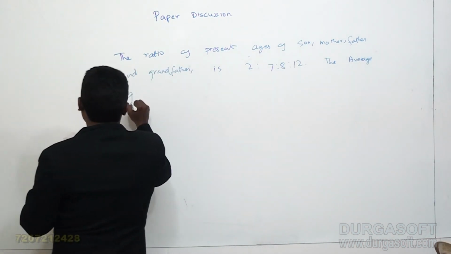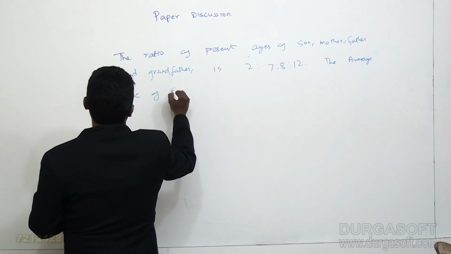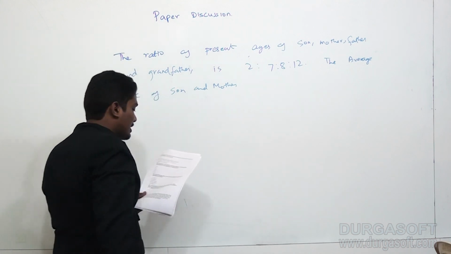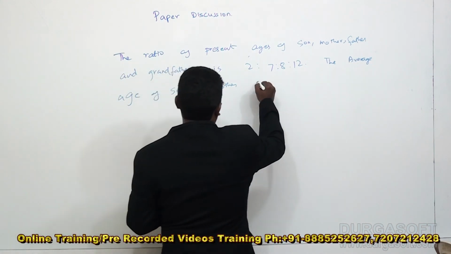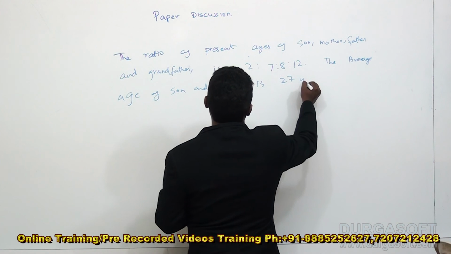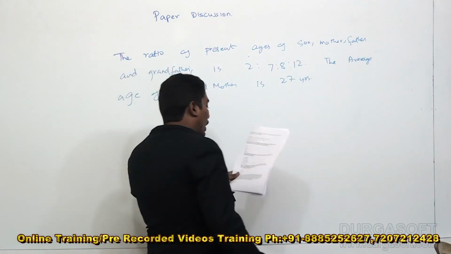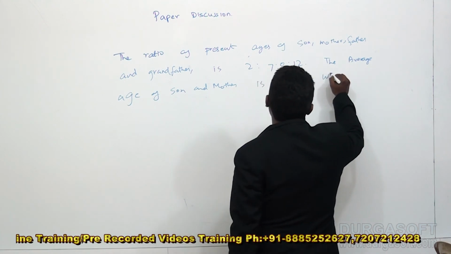The average age of son and mother is 27 years. What will be mother's age after 7 years?